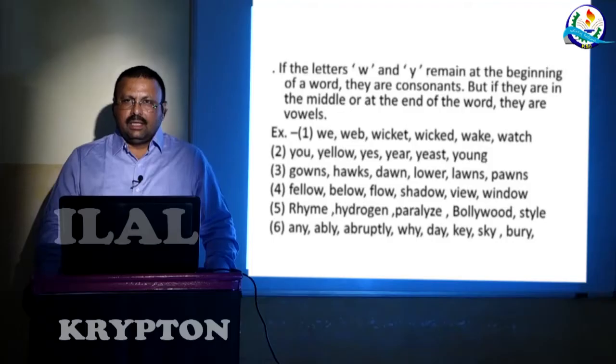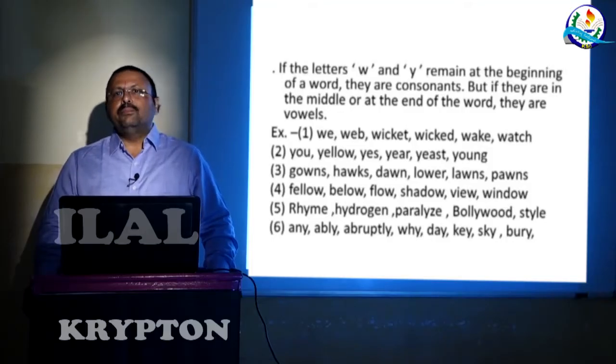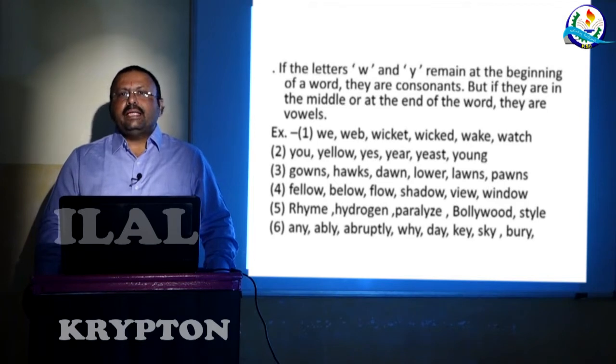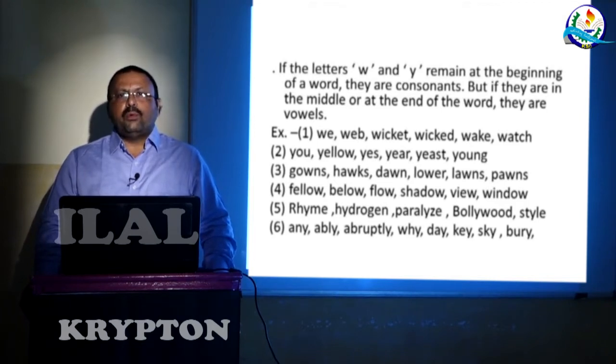If they come in the middle or the end of the word, then they will behave like the vowels. Let us take some more examples so that our confusion will be cleared once for all.